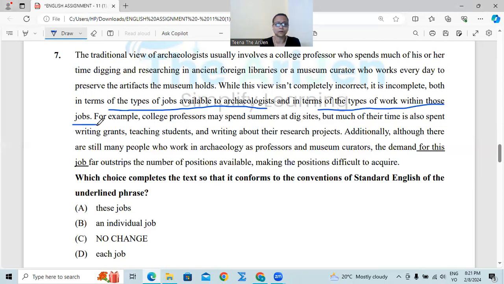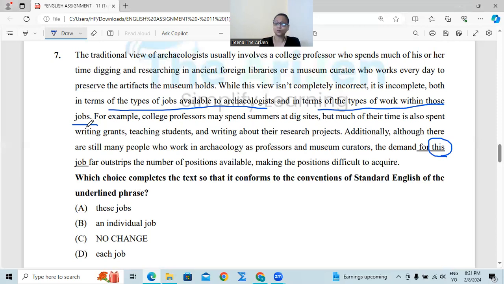Okay, very important point. For example, college professors may spend summers at dig sites, but much of their time is also spent writing grants, teaching students, and writing about their research projects. Additionally, although there are still many people who work in archaeology as professors and museum curators, the demand for this job, now they are looking for this one. Demonstrative pronoun, this job. We have already got one in terms of the types of jobs available to archaeologists and in terms of the types of work within these jobs.